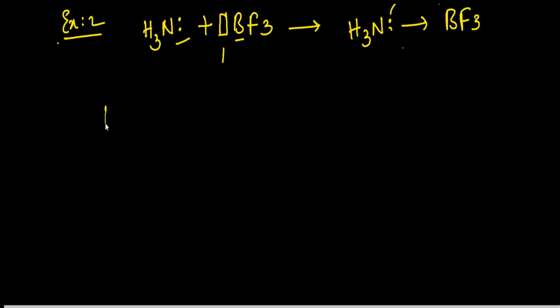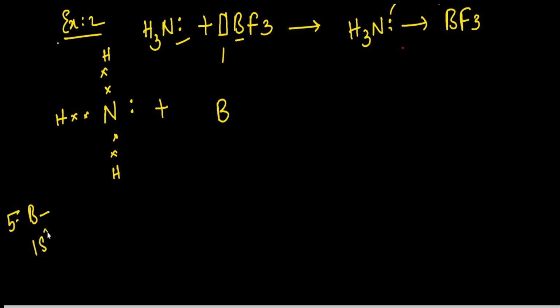Let us see, nitrogen having 3 covalent bonds with the 3 hydrogen atoms, like this, and now it is containing 1 lone pair. If you see in case of boron, generally boron's electronic configuration is 1s2, 2s2, 2p1, which means in the outermost shell it contains only 3 electrons. So these are the 3 unpaired electrons. So it is an electron deficient atom, because to get the octet configuration it will require few electrons.